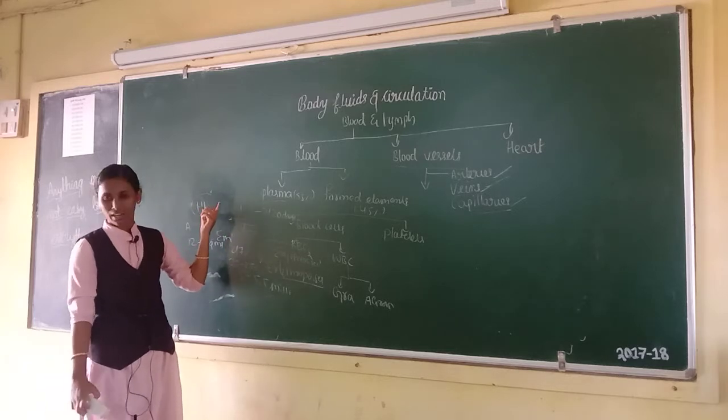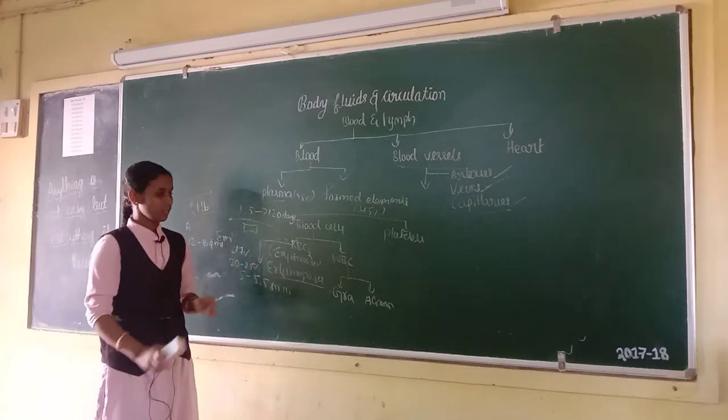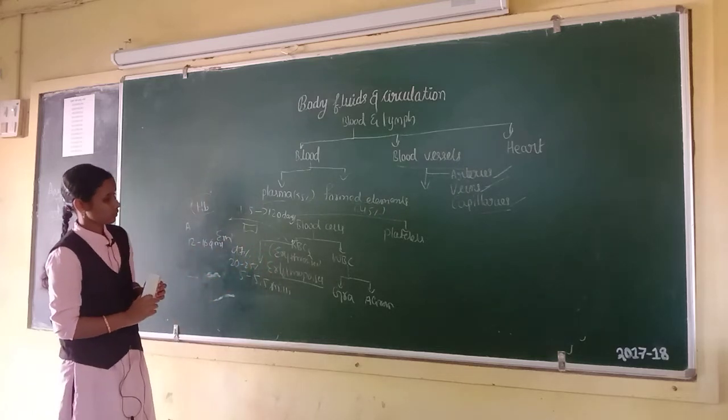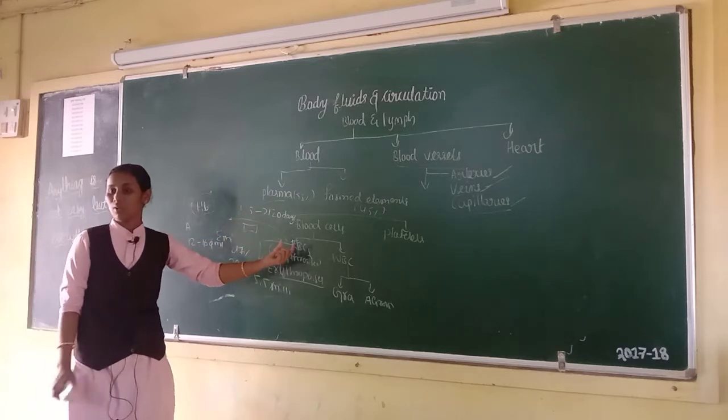RBCs have a red color pigment, that is hemoglobin. And this is all about RBCs. Increase in the number of RBCs.